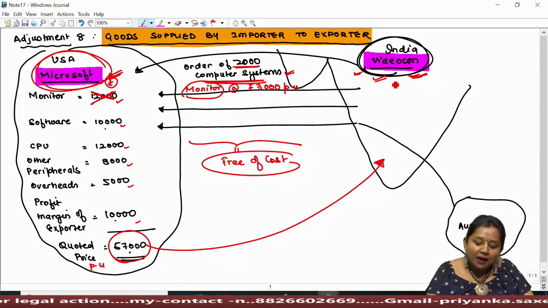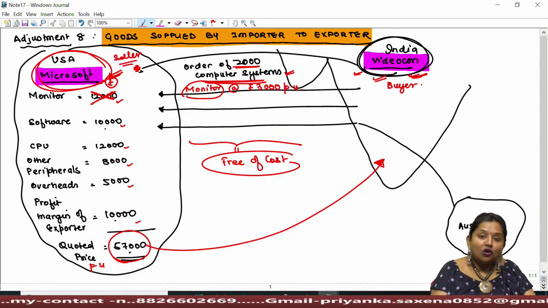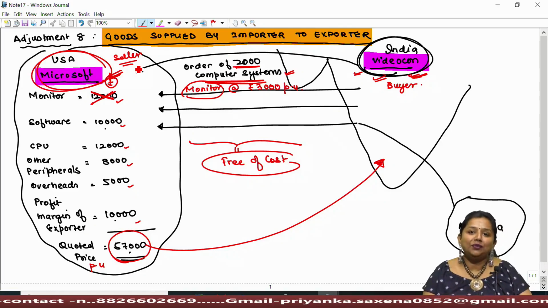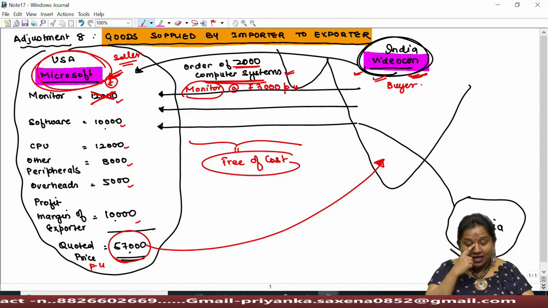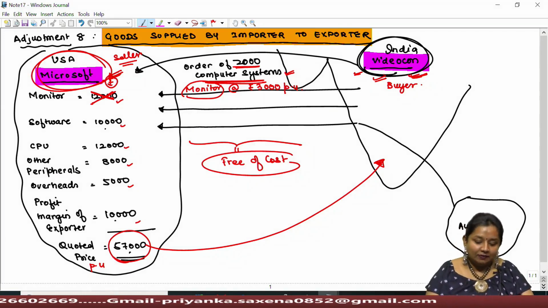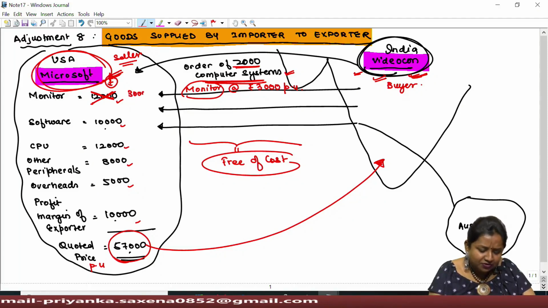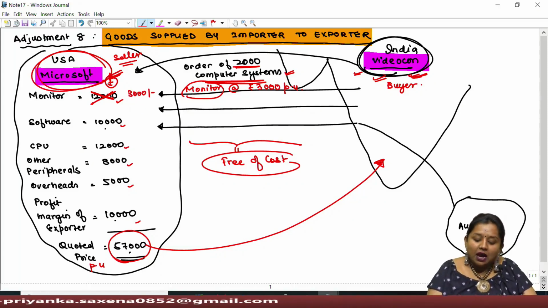Similarly, if the buyer located in India supplies raw material to the seller to be installed in the output to be imported by the buyer himself, then the importer or the buyer does not charge anything from the seller. But the monitor screen supplied by the buyer to the seller is worth rupees 3,000 only.